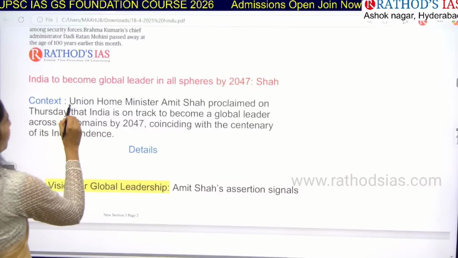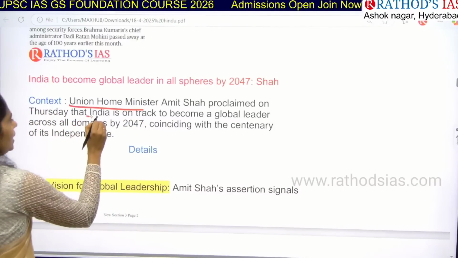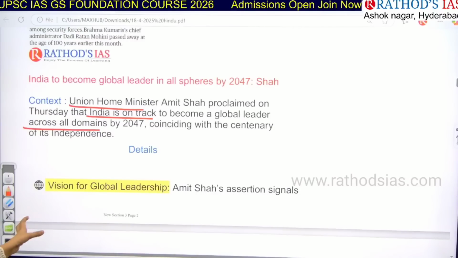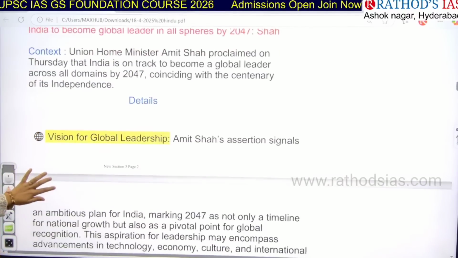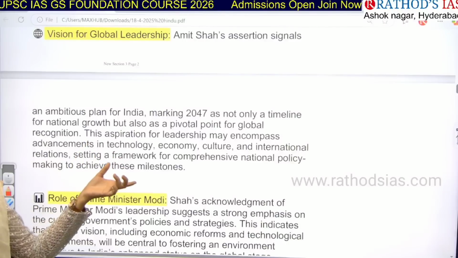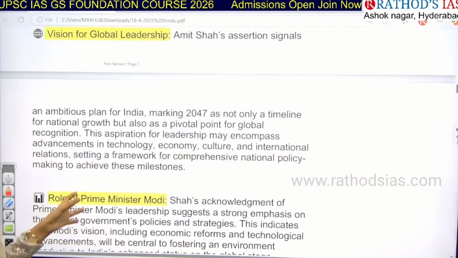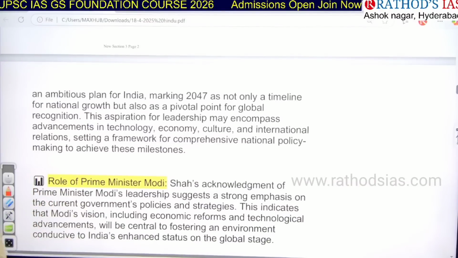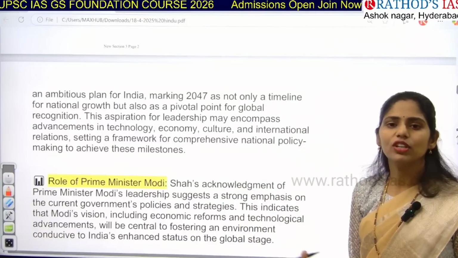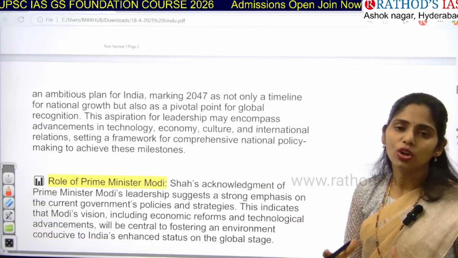So actually our Union Home Minister Amit Shah said that India is on track to become a global leader across all domains by 2047 because this year will coincide with our 100th year anniversary of independence. So if you see some details, Amit Shah gave signals of an ambitious plan for India. And this 2047 not only marks a timeline for our growth, but is also very, very important for our global recognition as well. And he said that in different fields like technology, economy, culture, international relations, wherever you go, by this 2047 we are going to achieve a lot of things.